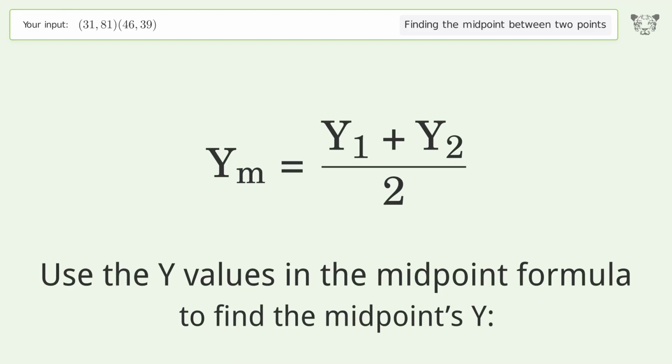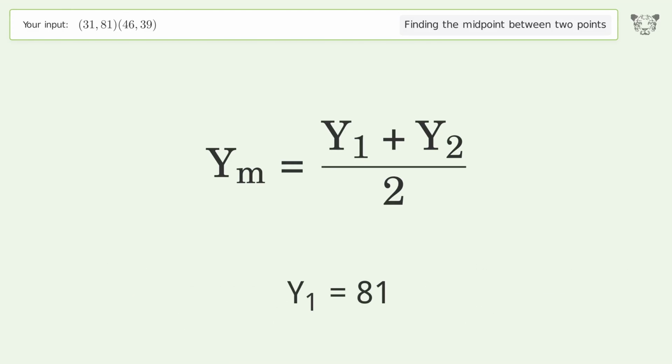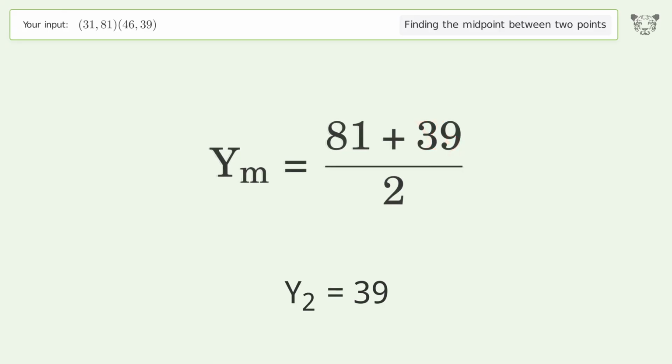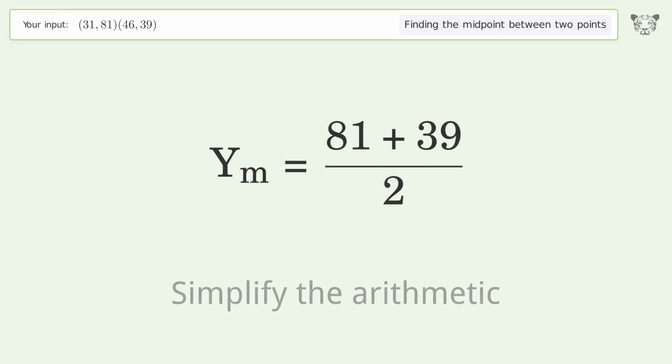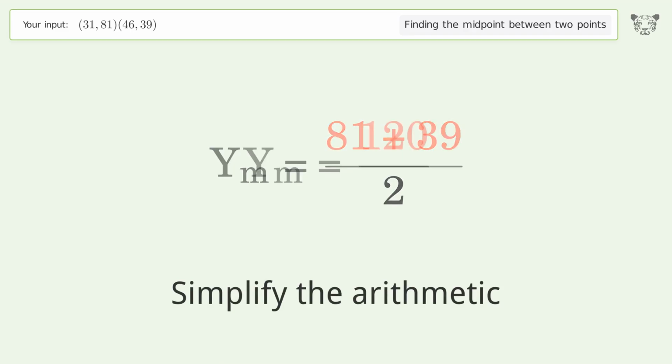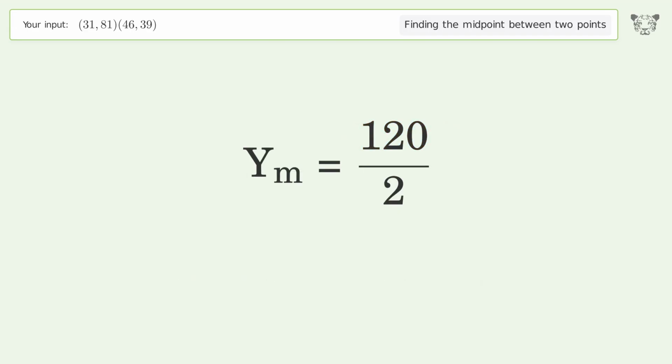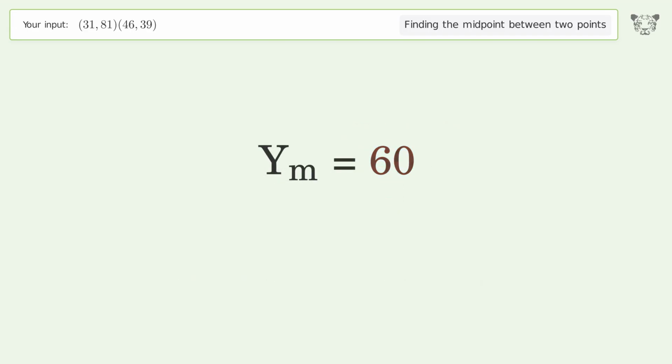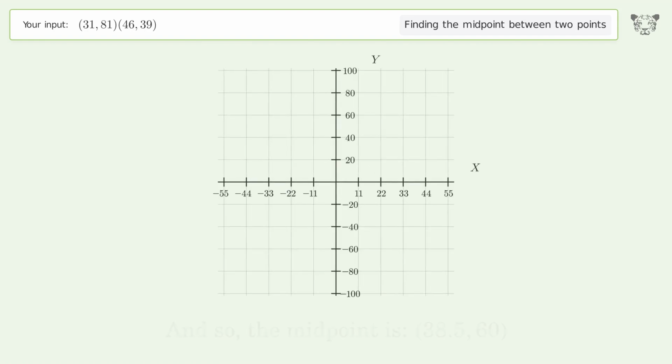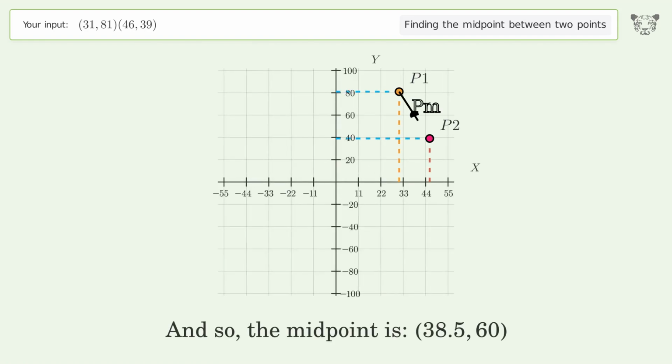Use the y values in the midpoint formula to find the midpoint's y. y1 equals 81. y2 equals 39. Simplify the arithmetic. And so, the midpoint is 38.5, 60.